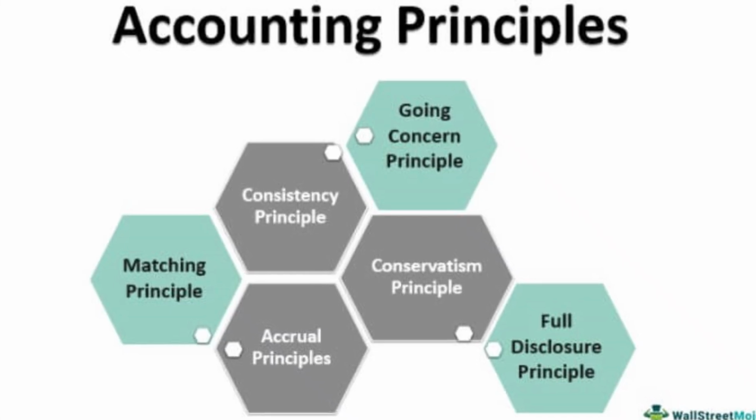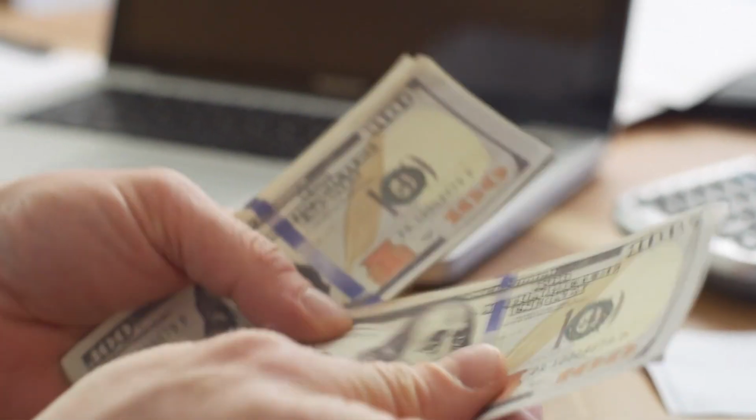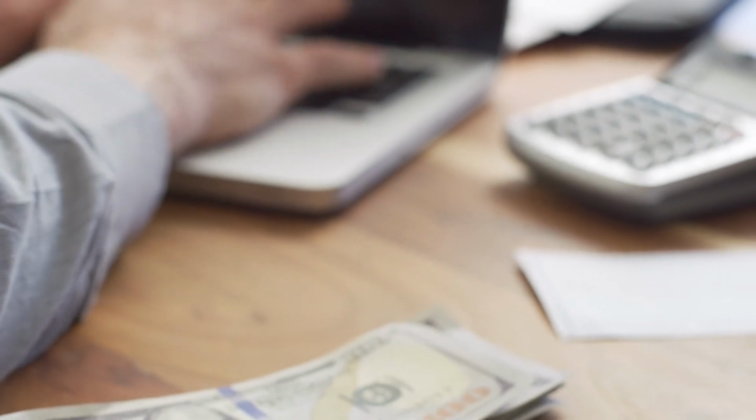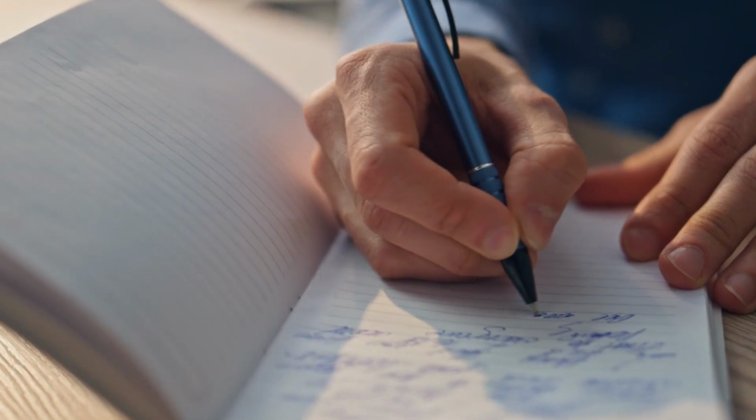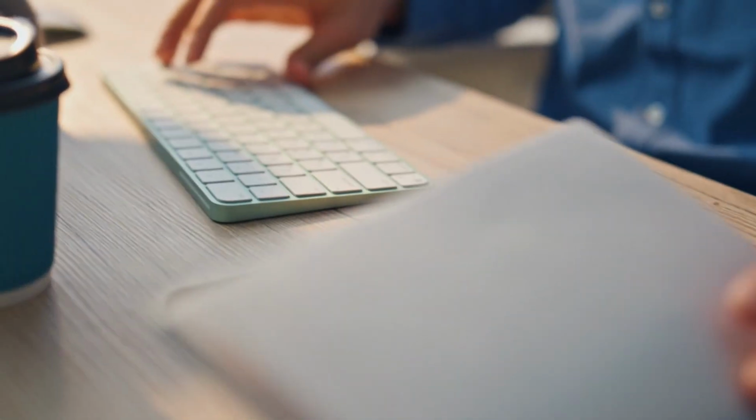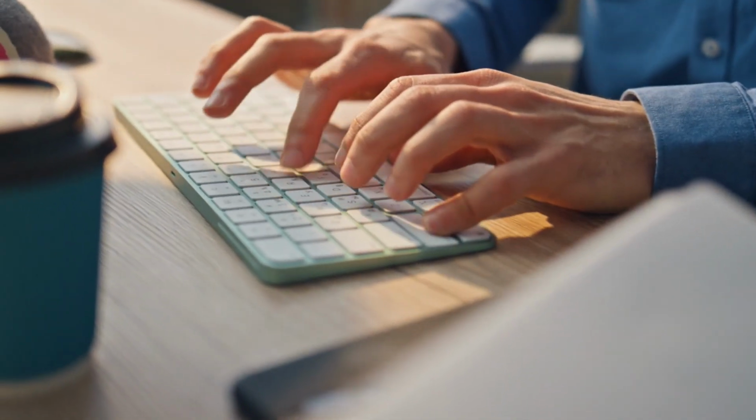Principles of financial accounting. There are a total of 8 principles that form the foundation of financial accounting practices. These principles make sure that financial statements are reliable, comparable, and useful for decision-making by stakeholders like investors, creditors, and managers. Let's take a look.